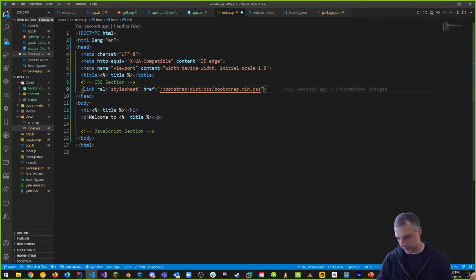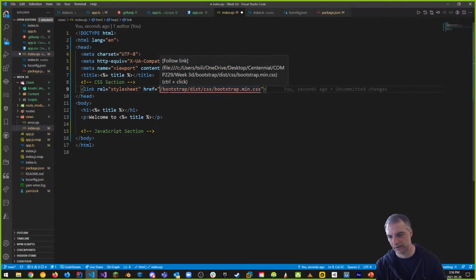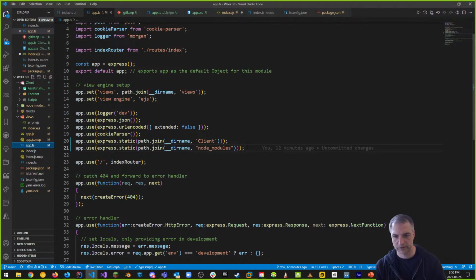Now, people are confused about that. Why do we have to do this? Why could we do this? Well, because we know that node_modules is something we don't have to reference anymore. Why? Because if you look in our app.ts, we said that node_modules is connected to our path. Path join our directory name, which in my case is c:\silly blah, blah, blah, with the node_modules folder right here.